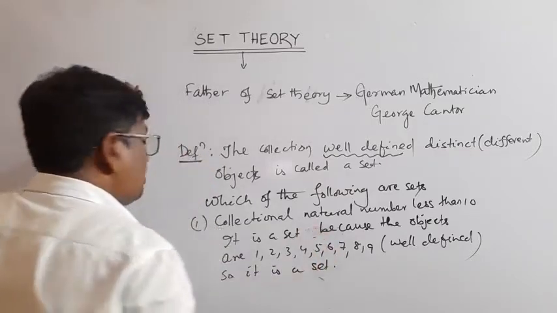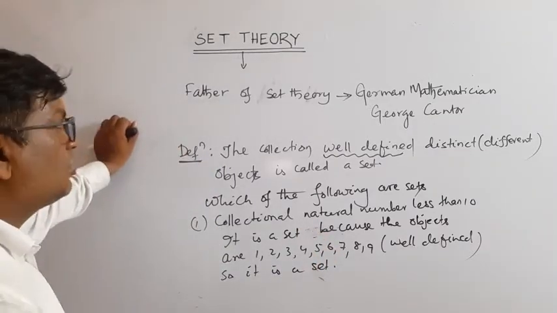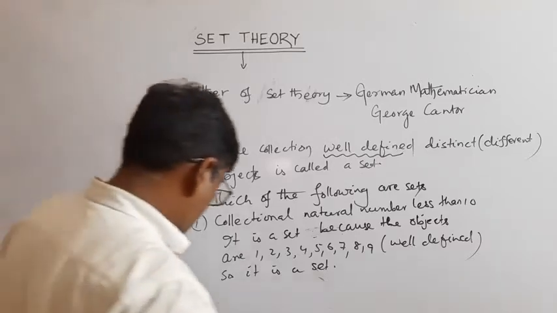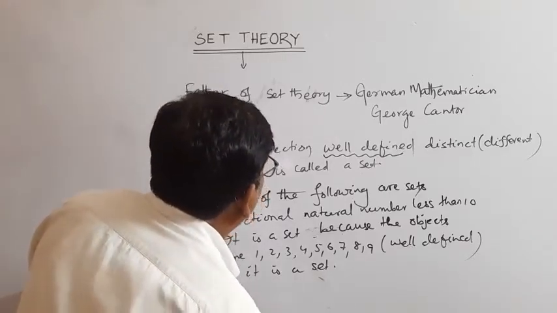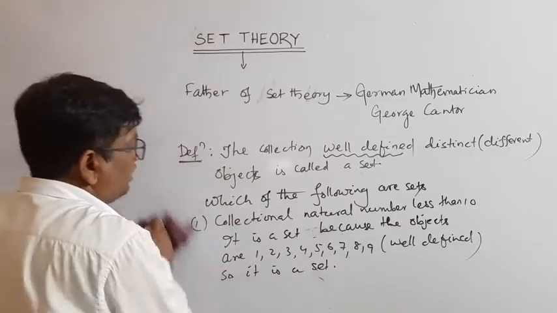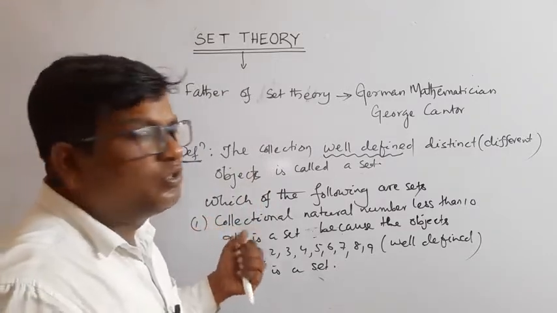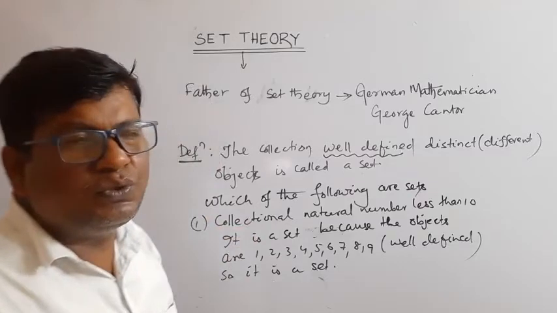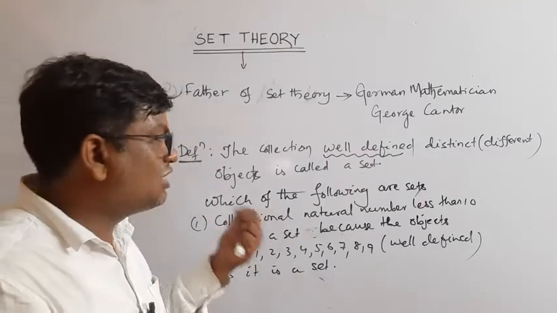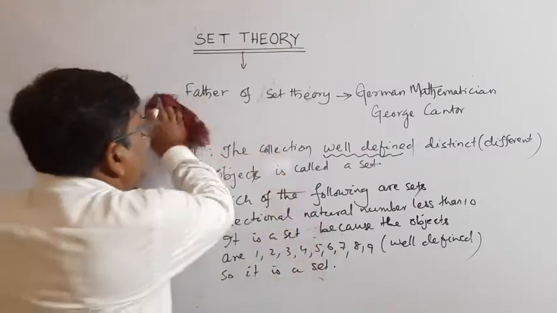Collection of natural numbers means what? Those numbers that are counted, that is 1, 2, 3, 4, 5 and so on, are called natural numbers. Okay.